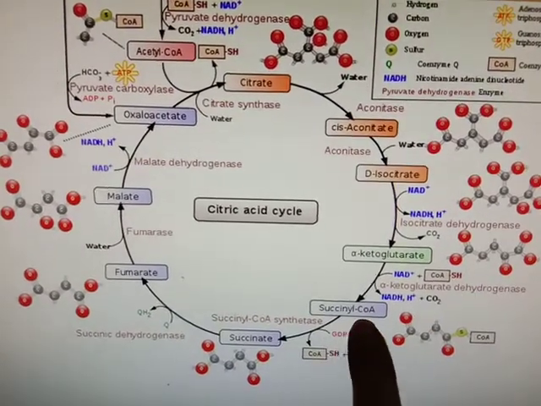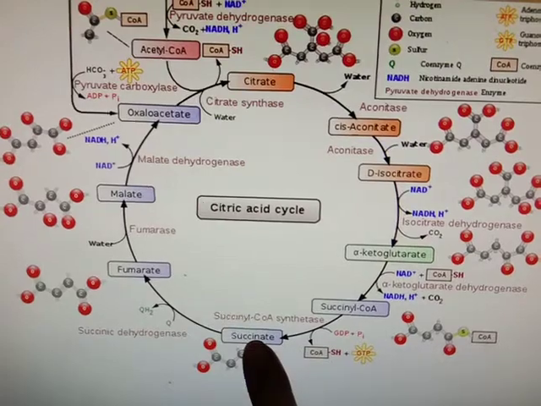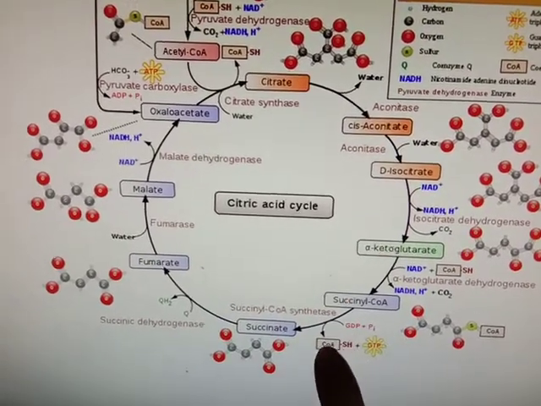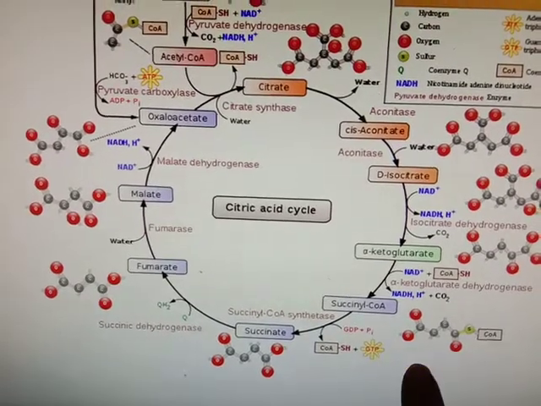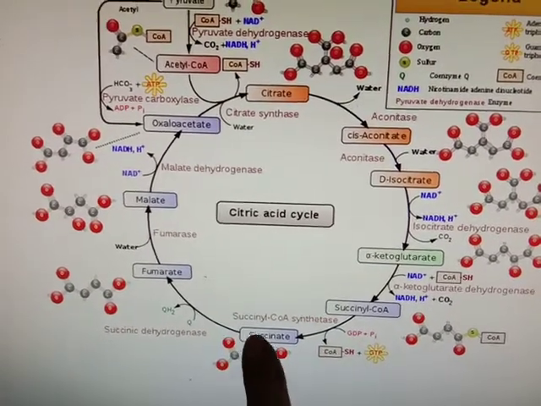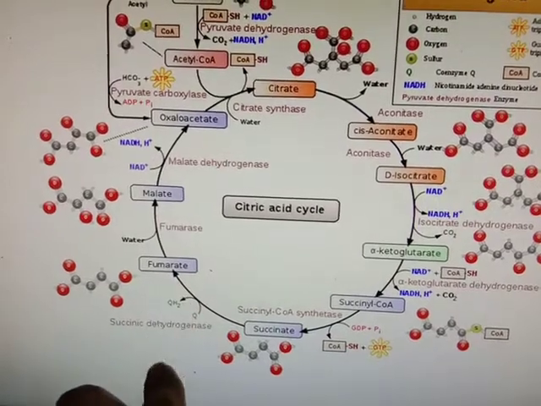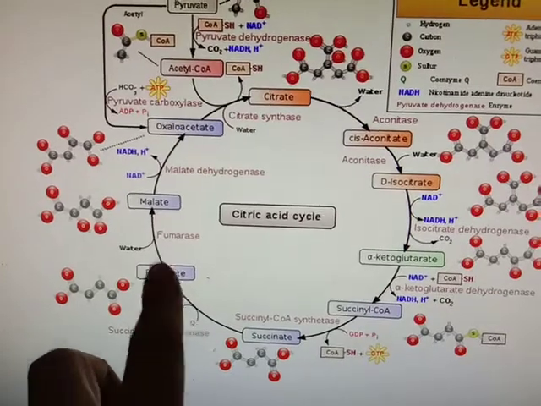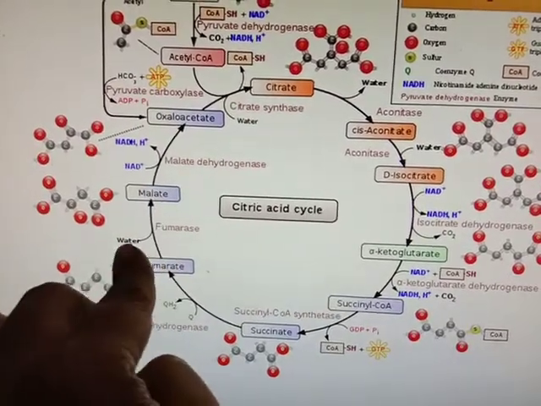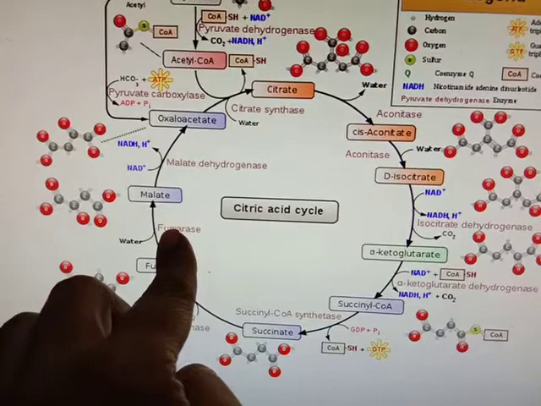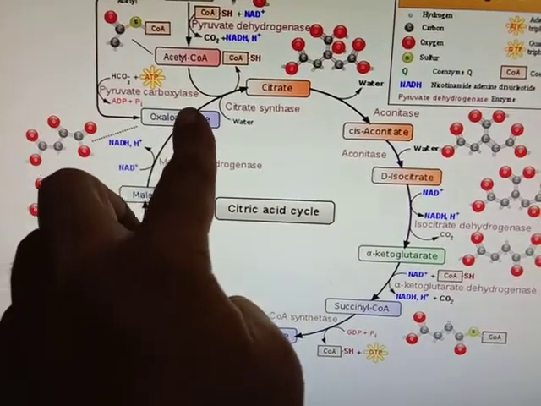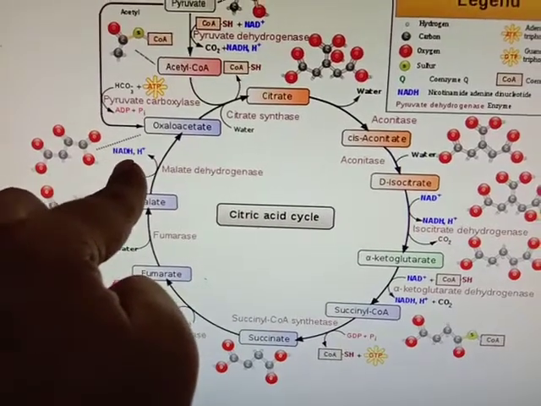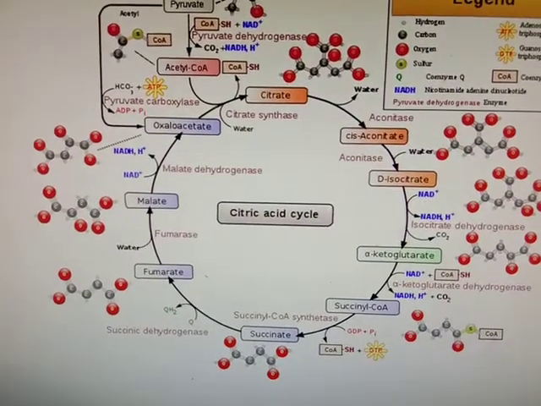Then succinyl coenzyme A is converted into succinate with the help of the enzyme succinyl coenzyme A synthetase. Here GTP is synthesized, which is further converted into ATP. Then this succinate is converted into fumarate. Here, by the dehydrogenase enzyme, hydrogen is removed. Then fumarate is converted into malate. Here water is added. Then this malate is converted into oxaloacetate by the enzyme malate dehydrogenase, and the third and last NADH is synthesized here from malate to oxaloacetate.